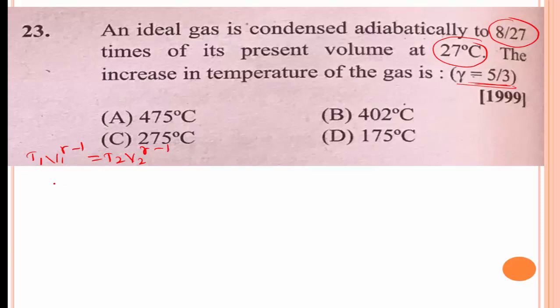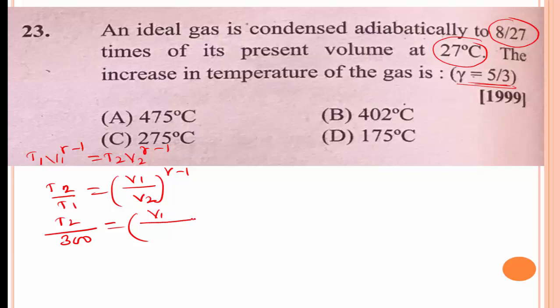T2 divided by T1 is equal to V1 divided by V2 whole to the power of gamma minus 1. Substitute the values. T1 is 27 degrees Celsius, converted into Kelvin, 300. V2 is 8 by 27 times its original volume.